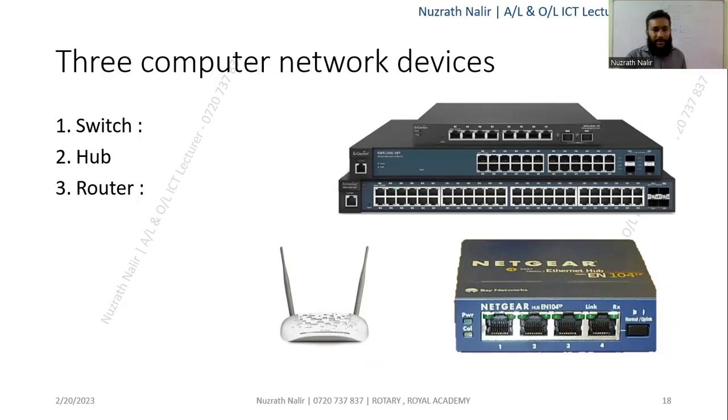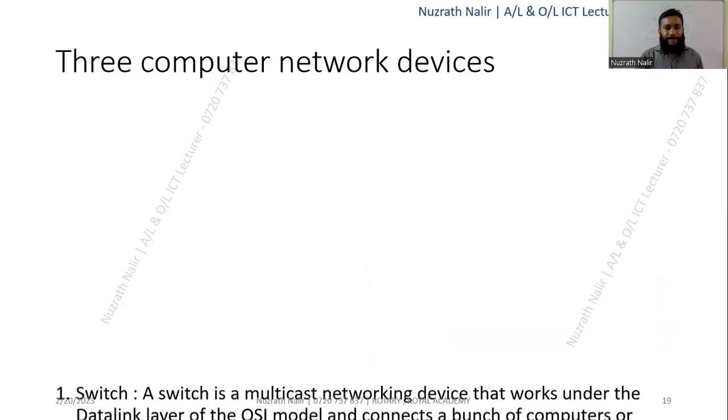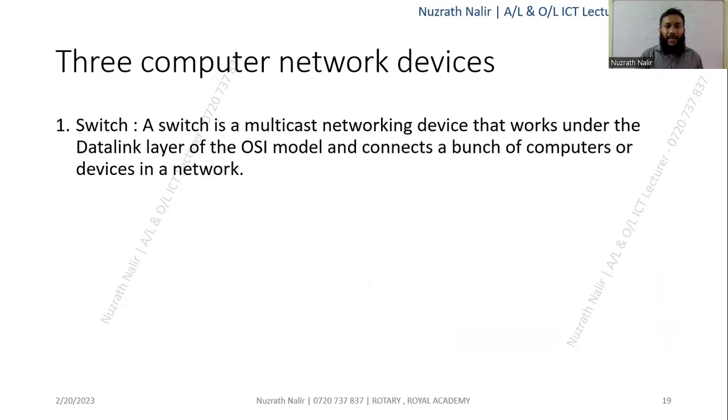Fine. Let's see. The switch is a multicast networking device that works under the data link layer of the OSI model and connects a bunch of computers or devices in a network. So you can connect it through the channel. Multicast does not mean it will be shared to all of the network. It is unicast and multicast.